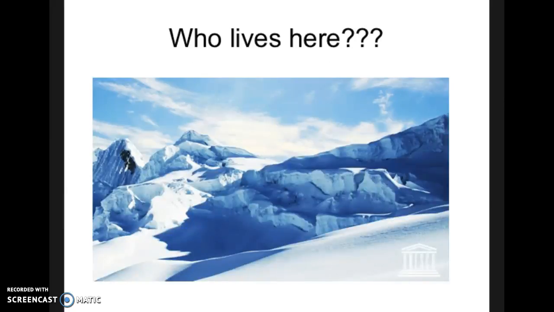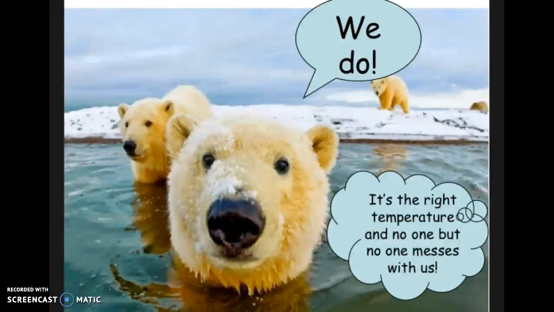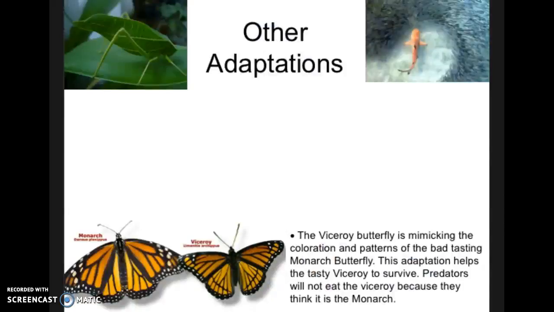Okay, now who lives in this cold place? Polar bears. Polar bears have made adaptations such as being very good swimmers in order to catch their prey like seals and fish. Their front paws are adapted for swimming. Their thick layer of fat acts as insulator and keeps them warm. Their small ears reduce heat loss, so keeping them warm again. And their thick fur keeps them warm and acts as a camouflage.